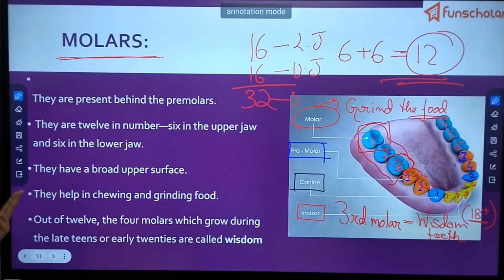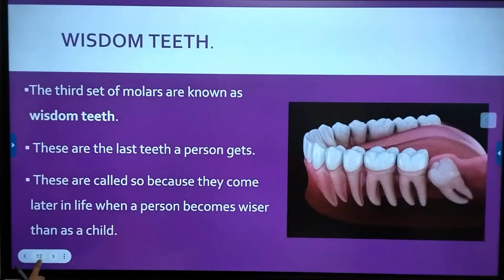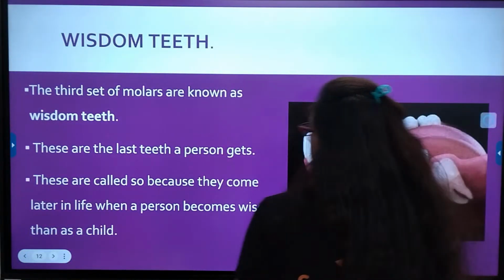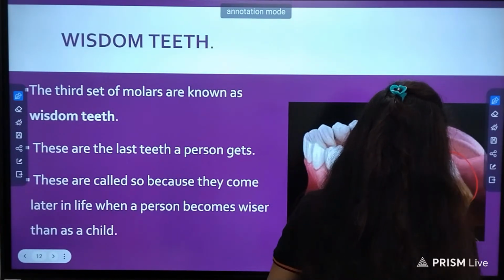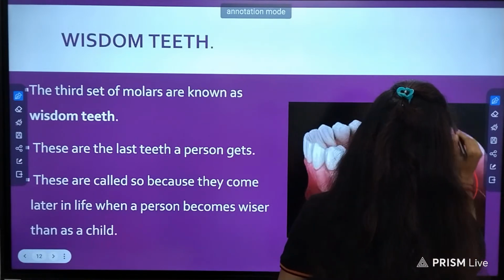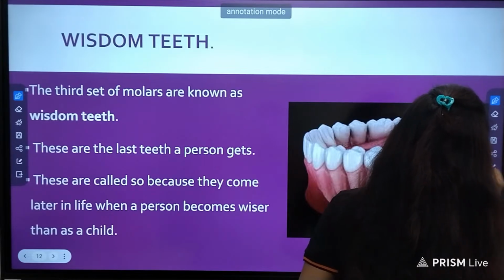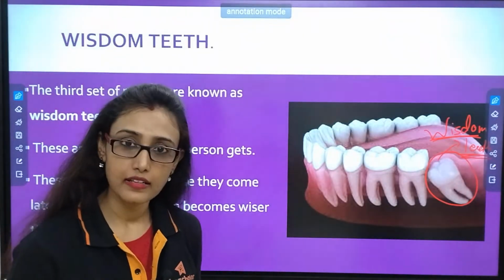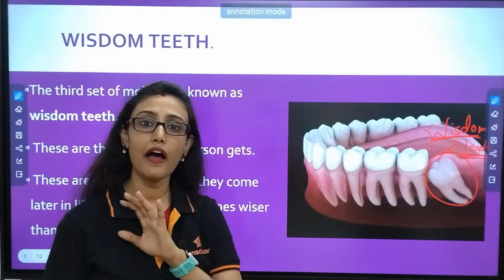Now these are the things I have already told you, so please note this down and copy it. Wisdom teeth, I have told you, is the third molar which appears when you are above 18 years of age, and it is very painful. Now why is the name wisdom? Wisdom means a person who has knowledge. When you are adult, you have seen much of the world, you know how things work, you have experience.